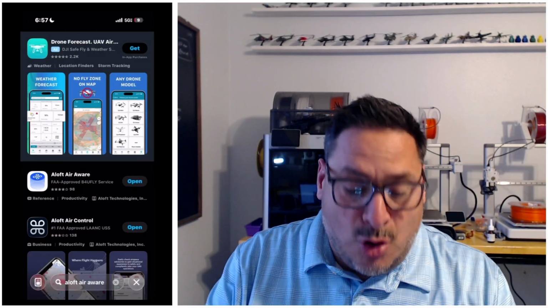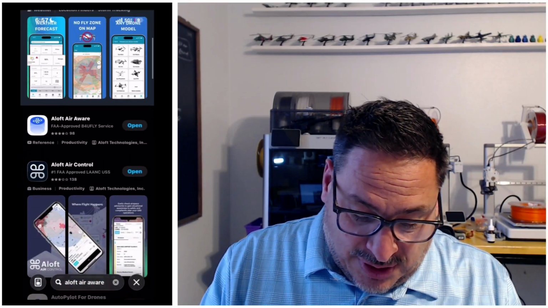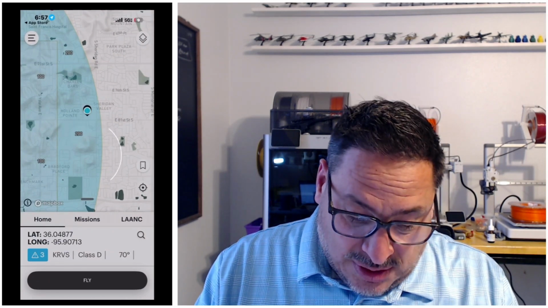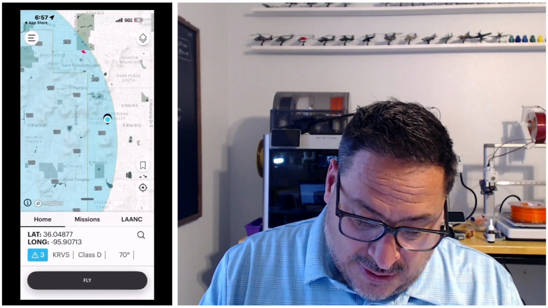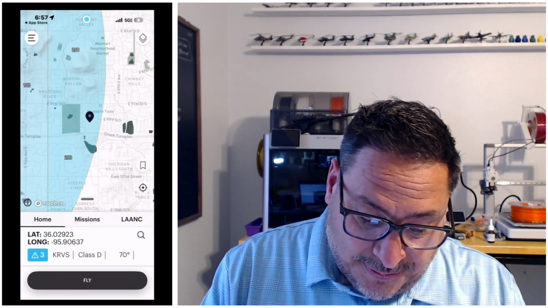All right, so I'm going to go into the mobile phone, and we're going to grab Aloft Air Control, and we're going to request LAANC. So let me show you how I do this. You can see it there from the App Store. It's Aloft Air Control. We're going to open that up, and we can see once it opens up, I'm already logged in, but we can see everywhere that we might want to fly, and we can move that dot around wherever we think we're going to fly.